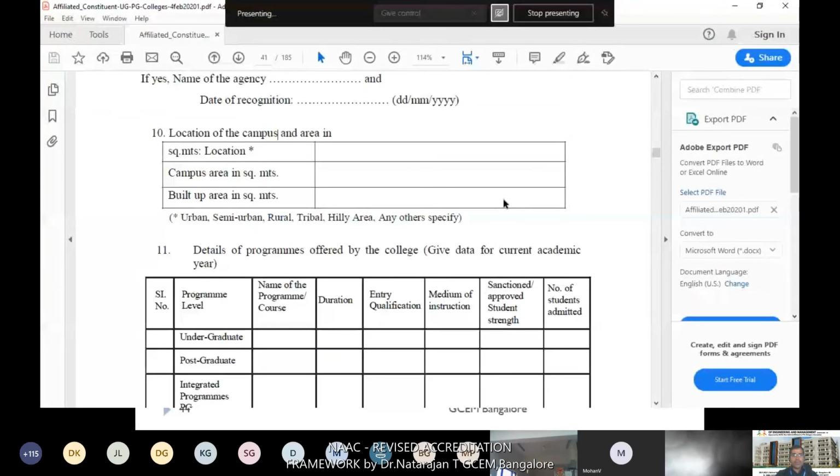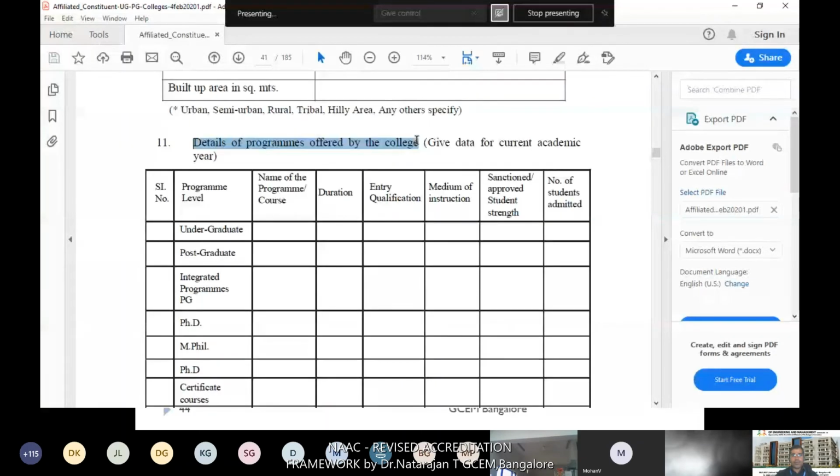Then these are the program details of the programs offered by the college. Give the data for the current academic year. In NAAC, current academic year means it is the last year of the 5-year duration. For example, if you are applying for NAAC accreditation during the academic year 2020-21, then the current academic year means 2019-20.